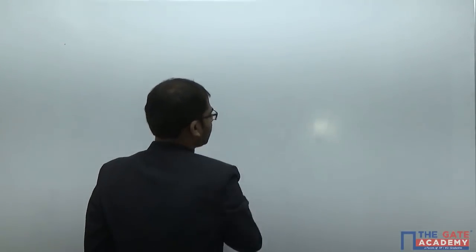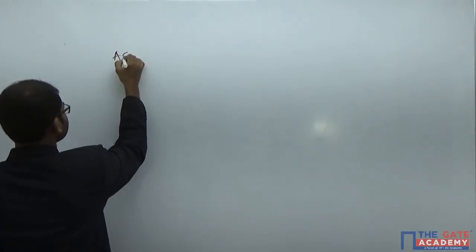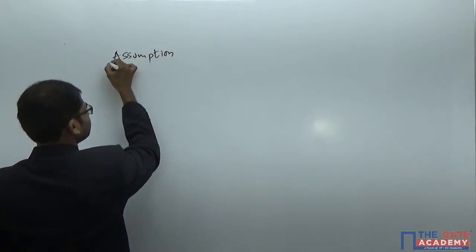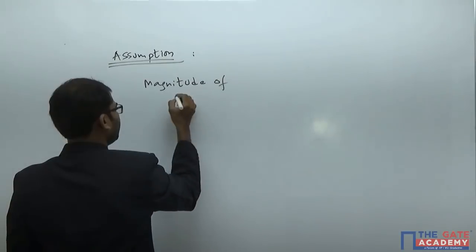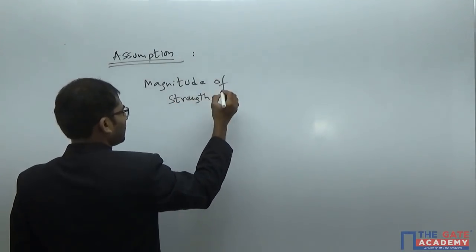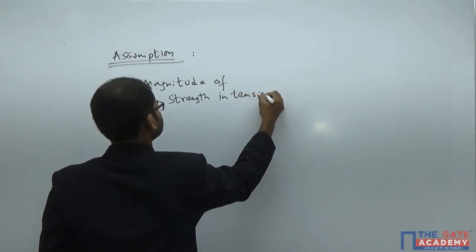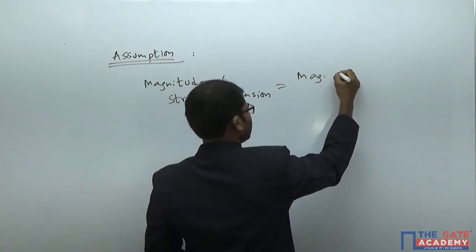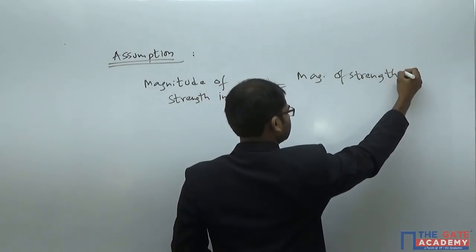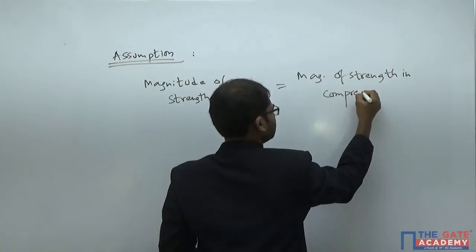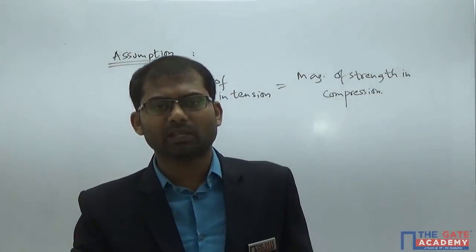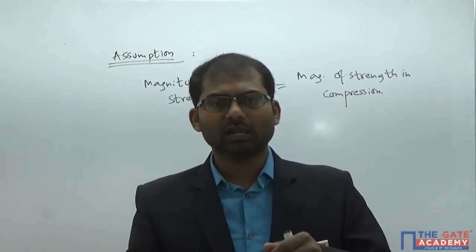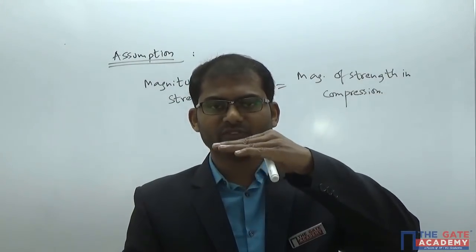the assumptions we're going to take, the main or important assumption we're going to take for each and every theory of failure. So the assumption here is that we take the magnitude of strength of the particular material in tension is equal to the magnitude of strength in compression. Because generally, it is experimentally proved that ductile metals are in general stronger in tension and weaker in compression.